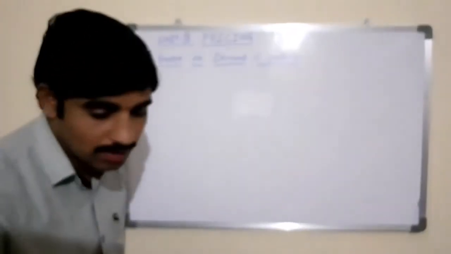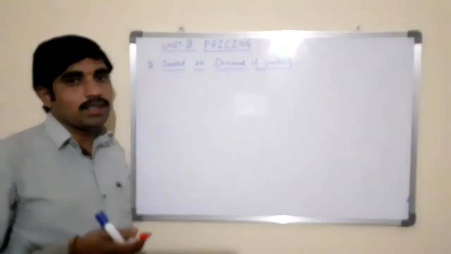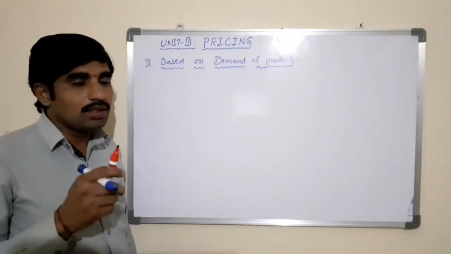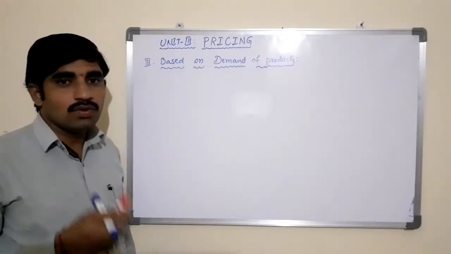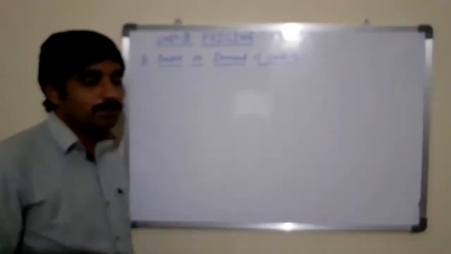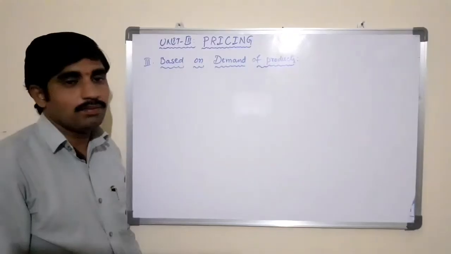It is considering the demand of the product but not the cost or the competition. Higher the demand, higher may be the price of the product. Here the cost is not considered, the competition is not considered, only the key factor to fix the price of the product is the demand of the product in the market.